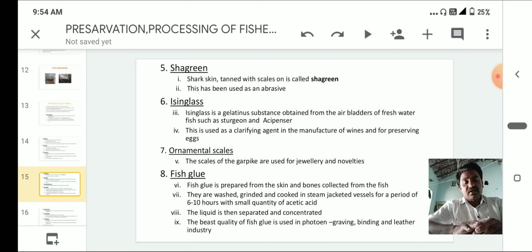Especially we can filter beers and wines by this isinglass. It has a tremendous industrial importance. Next, ornament scales.